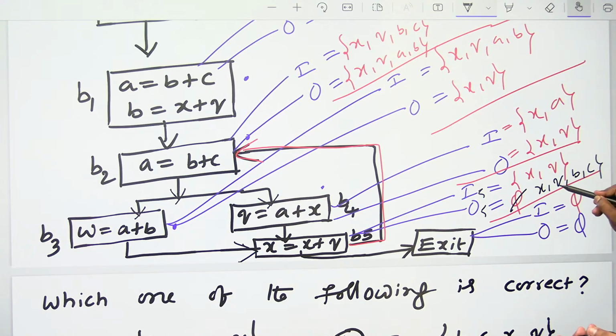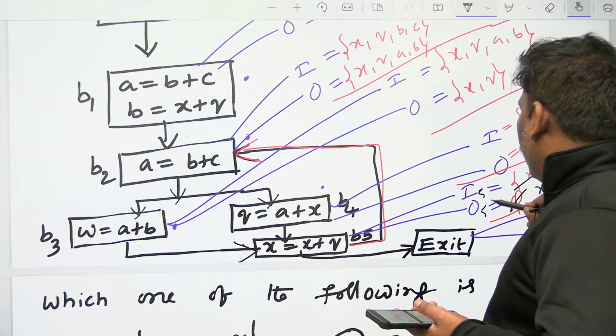XQ BC minus X. So remaining is QBC. Union X. So it will become QBC union X also, XQBC. That is the right I5.